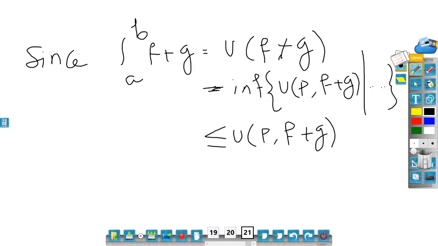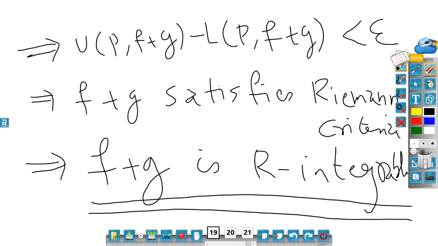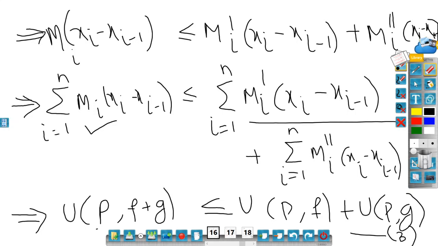But U P comma f plus g is strictly less than L P f plus g. Oh, wait, which anyway it will work out. That's not the difficult part, but I know that U P comma f plus g, somewhere I have written, U P comma f plus g can be replaced by U P f plus U P g.